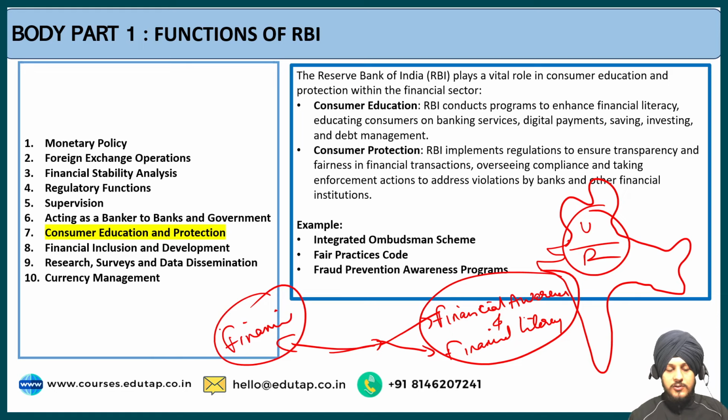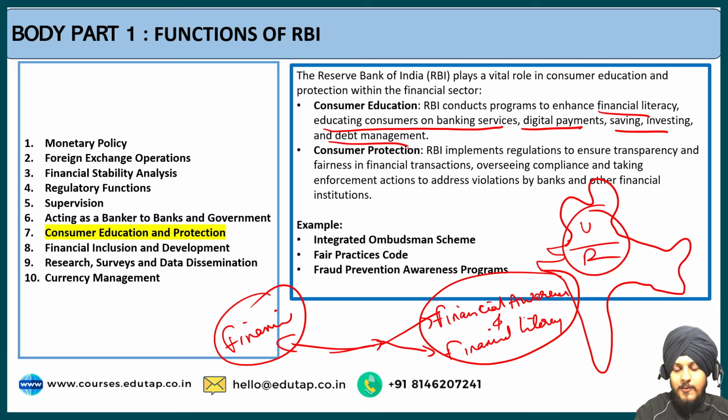So RBI makes sure that it keeps on promoting financial literacy. It keeps on working in the direction of consumer education to enhance financial literacy and educating consumers on banking services, digital payments, saving, investment, and debt management. Because you would be knowing that a lot of technologies are coming in the banking sector these days, such as the central bank digital rupee, and existing technologies such as UPI and all those things. So there is advancement of technology in the banking sector.